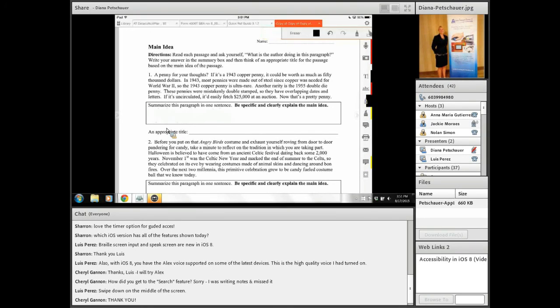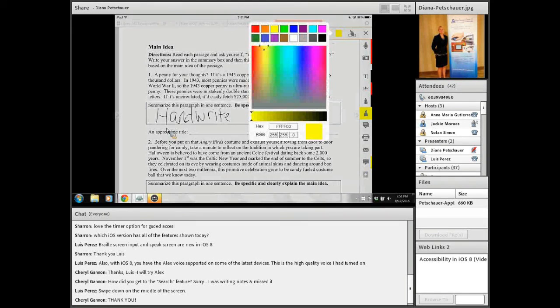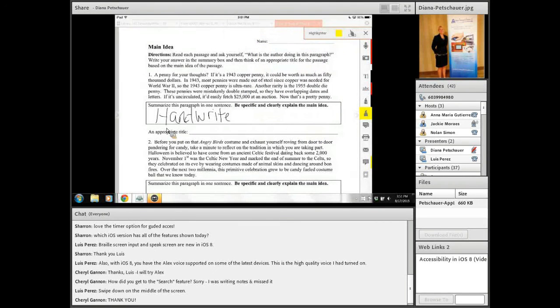There is the option to highlight. So maybe I just want to highlight important information. Again, I could tap on there and change the highlight color. And now I could highlight just by swiping my stylus or my finger over the particular portion that I want to highlight. The ABC is the underline button. Again, make it any color you want. Underline information that's important.